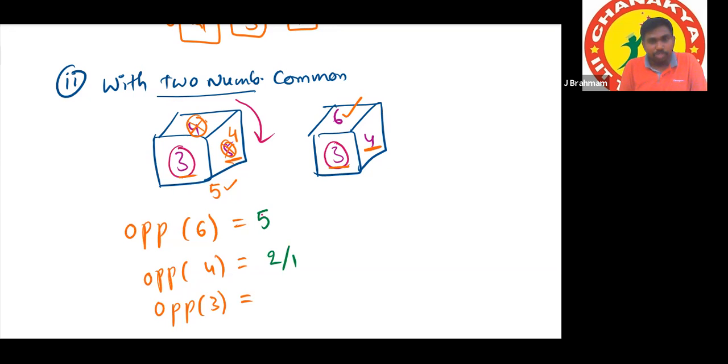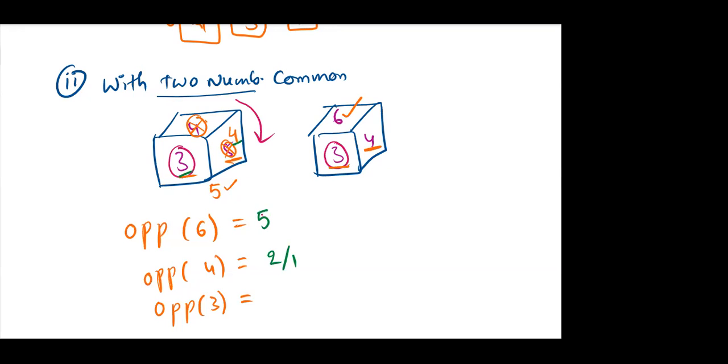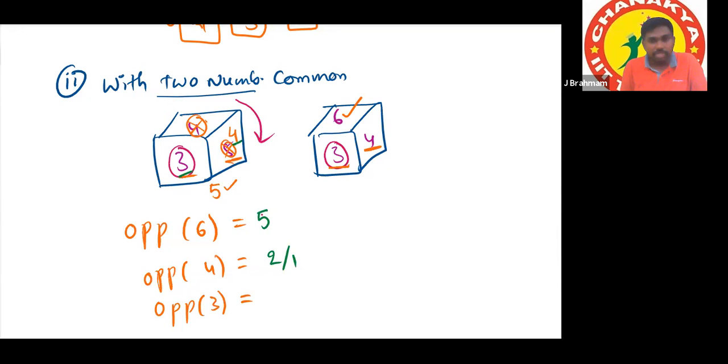Because in both positions we are able to see 2 numbers. Yes or no? Yes. As long as they show the 3 and 4 are visible, these 2 numbers will not be visible. So we can say 3 and 4 are opposite to 2 and 1, but we cannot say which number is opposite to which one.